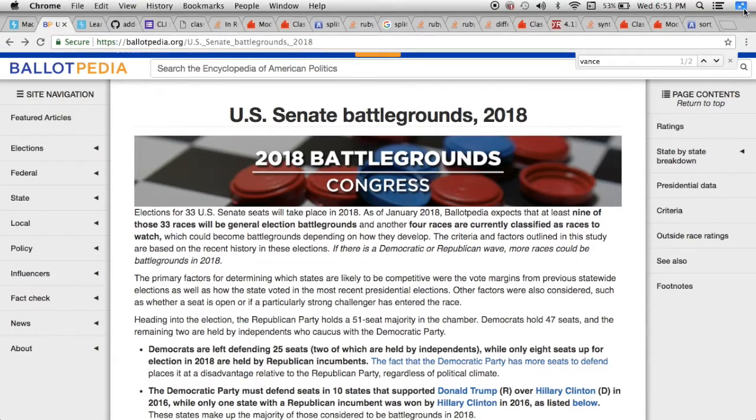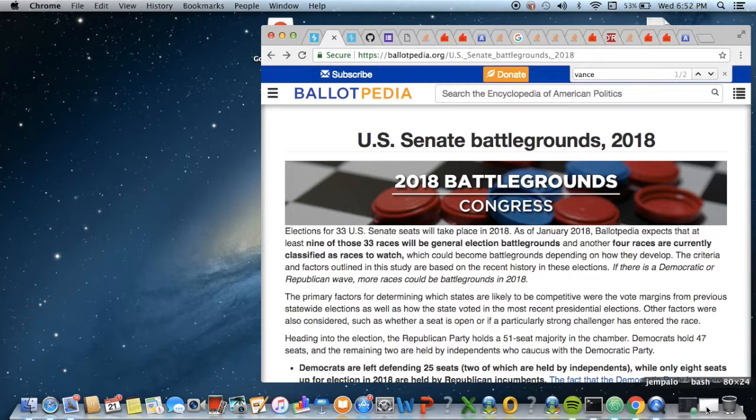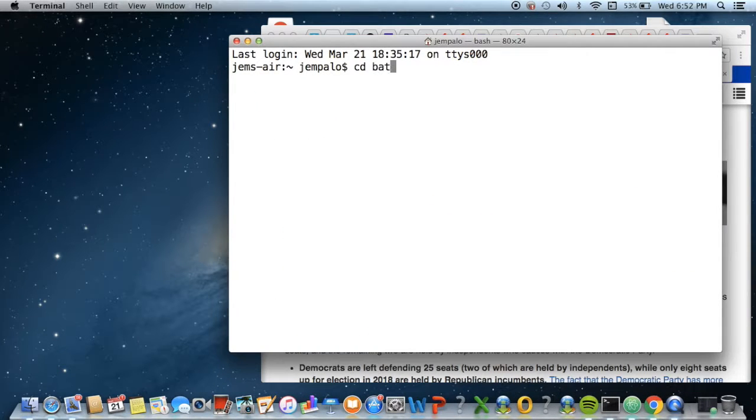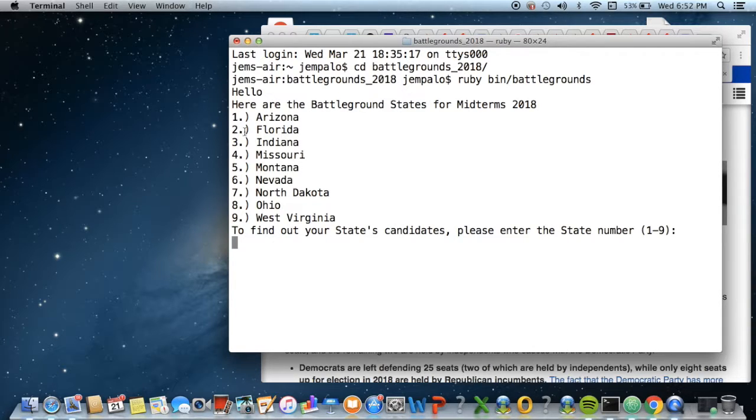So to run through my CLI. All right, so the first thing you'll see is here, the scraped data. These are the 9 battleground states for the midterms. It'll say 1, Arizona, Florida, Indiana, Missouri, Montana, Nevada, North Dakota, Ohio, and West Virginia. And then from this menu, you're going to choose what number corresponding to the state you want to display the candidates of.